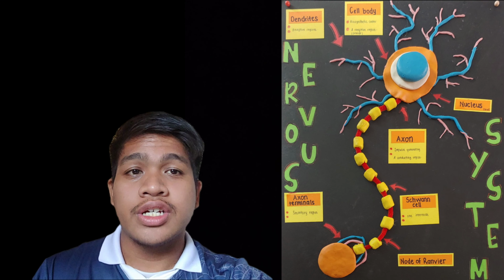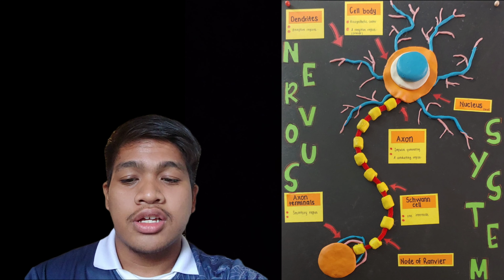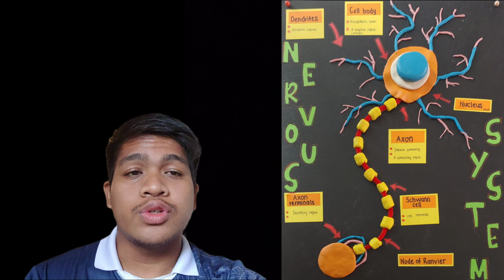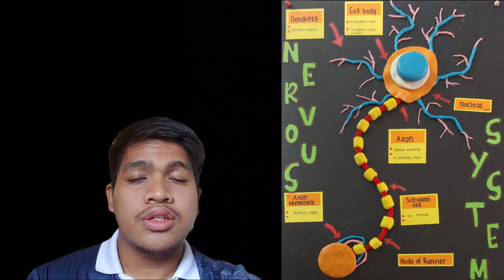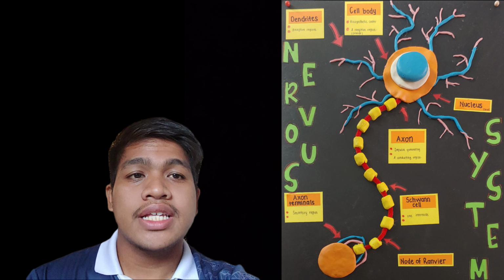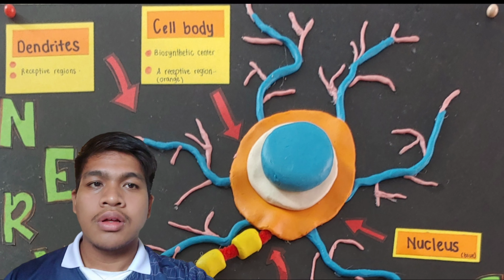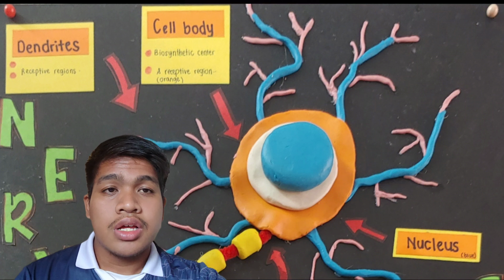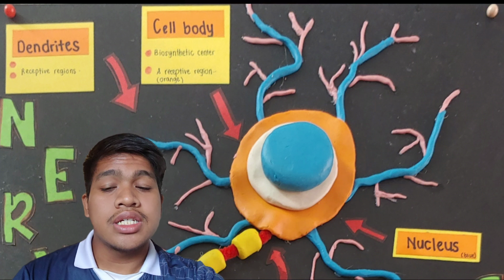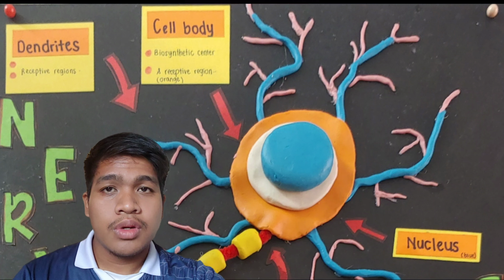Next, we continue to the structure of the neuron. The structure of the neuron is divided into three parts. The first one is the cell body, then the dendrite, and last the axon. Next, we continue to the first part, which is the cell body. The cell body is located in the central nervous system.